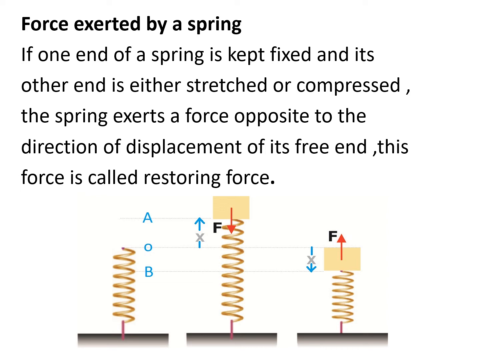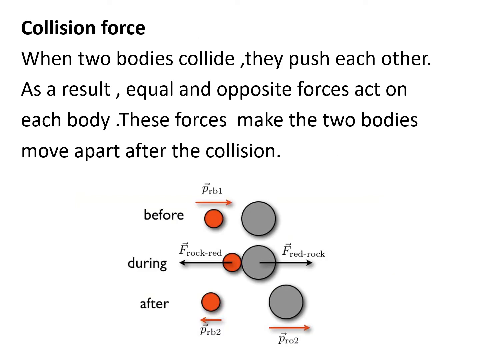The first spring is in the normal position, the original position. The second spring is in the stretched position when it is elongated. The third spring is in the compressed position. If we remove the forces which are applied on the second and the third spring, these springs regain their original position. They come back to their original shape. Why? Because of the restoring force. Because the spring develops a force in a direction opposite to the direction of displacement, and that force is called restoring force.